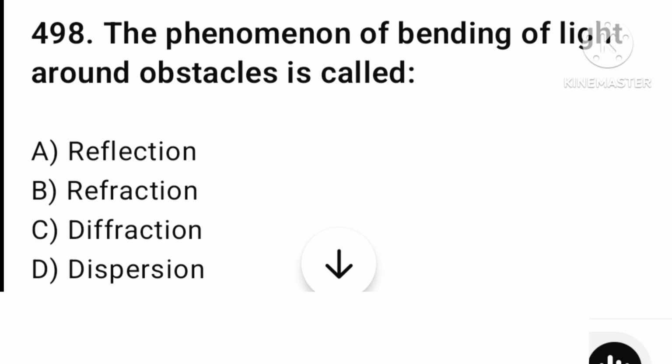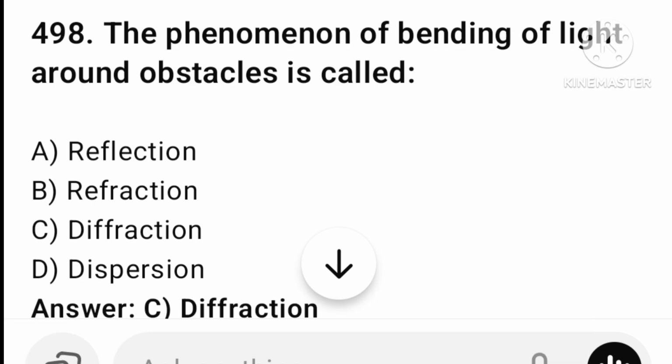The phenomenon of bending of light around obstacles is reflection, refraction, diffraction, or dispersion. The answer is option number C, diffraction. Let's find the next question.